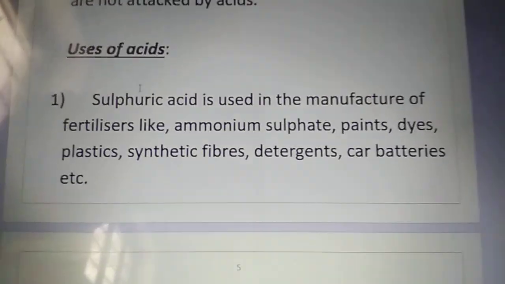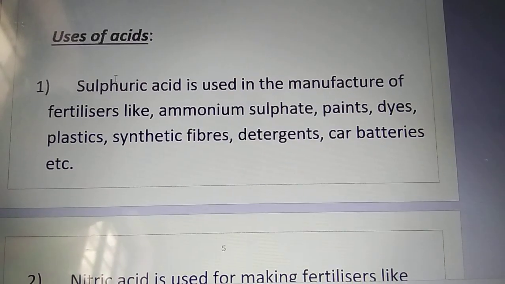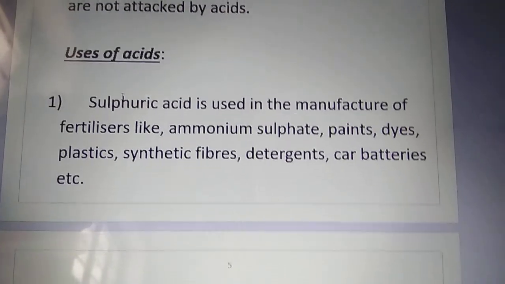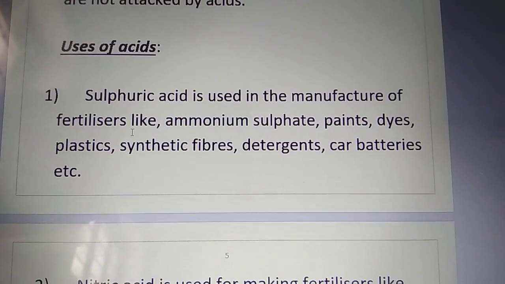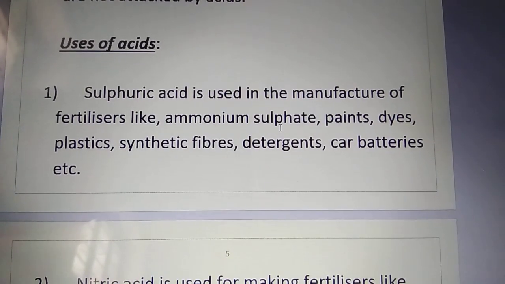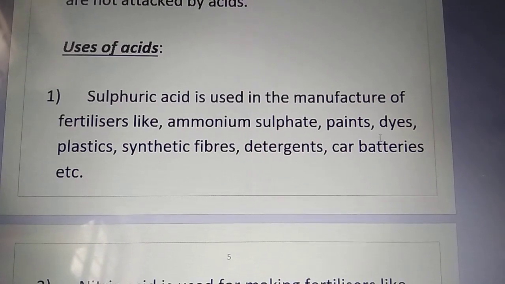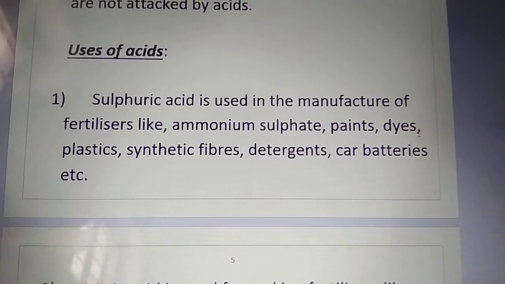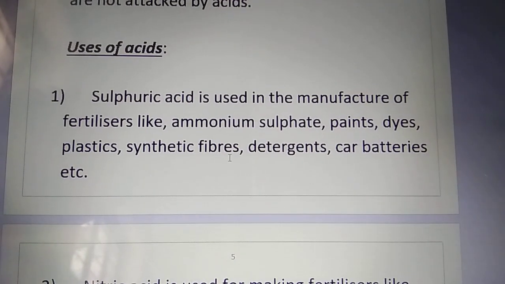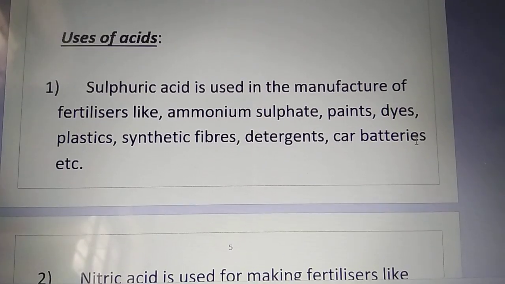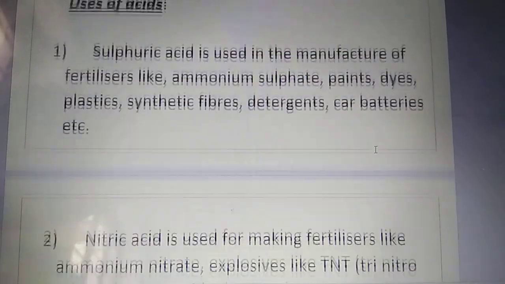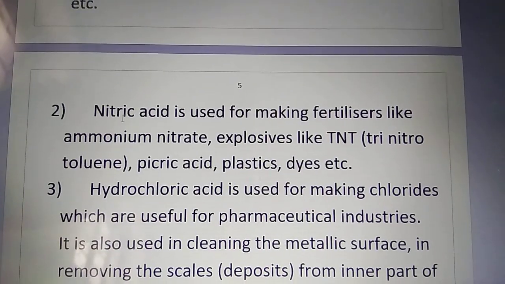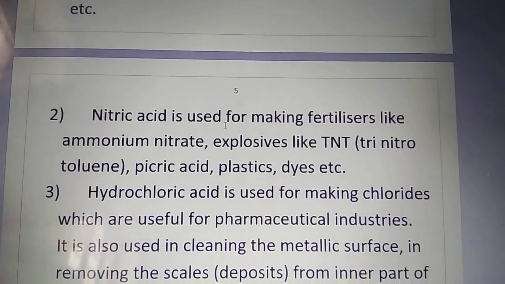Sulfuric acid is known as the king of chemicals. It is used for different purposes. For example, it is used to manufacture fertilizers like ammonium sulfate. It is used for preparing paints, dyes, plastics, synthetic fibers, detergents, car batteries, means batteries used in automobiles, etc. Nitric acid also has a lot of uses.